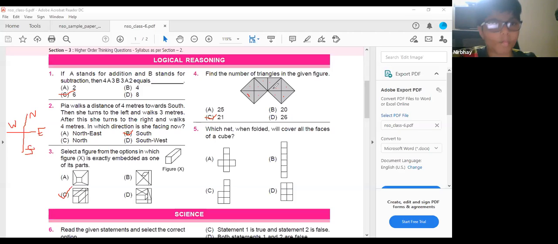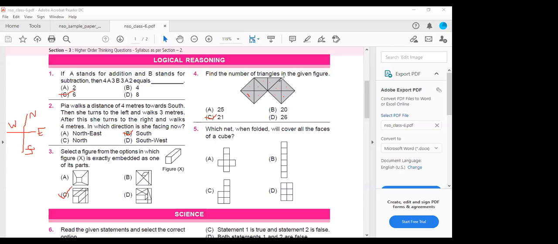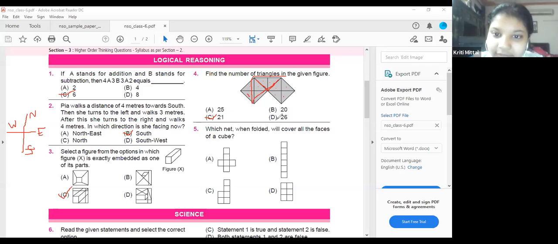Ma'am, 1, 2, 3, 4, 5, 6, 7, 8, 9, 10, 11, 12, 13, 14, 15, 16, 17, 18, 19, 20, 21, 20. I think you're repeating the counting. So this part also you need to count. Along with that, this full part also you should count. I counted it. Okay, then you will get 21.